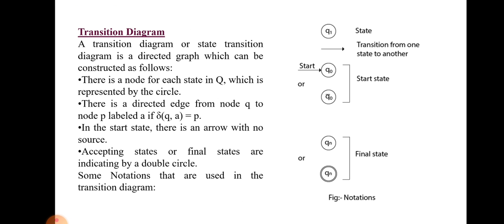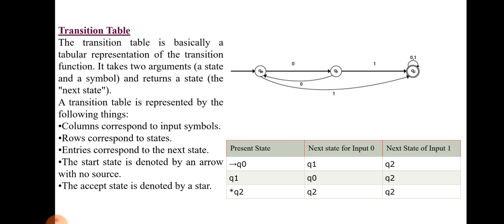So the main 2 points in finite automata are the transition diagram and the transition table. We already saw these. These are the notations of the transition diagram. A state is represented by a single circle, a final state is represented by a double circle, and a transition from one state to another state is represented by an arrow mark. From the transition diagram we can easily draw the transition table. This is a sample transition diagram, and this is an example transition table for the corresponding diagram.